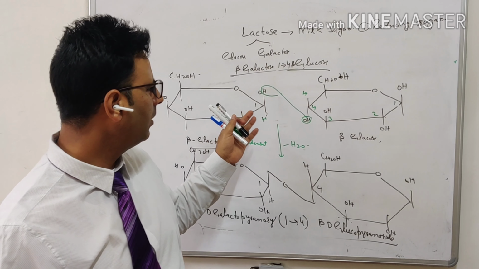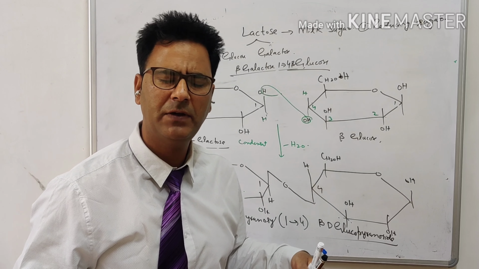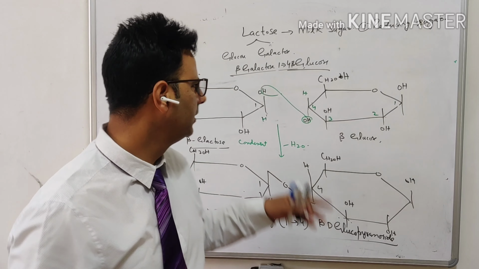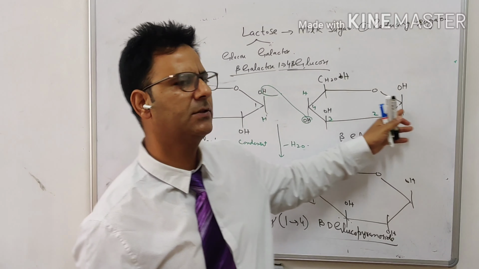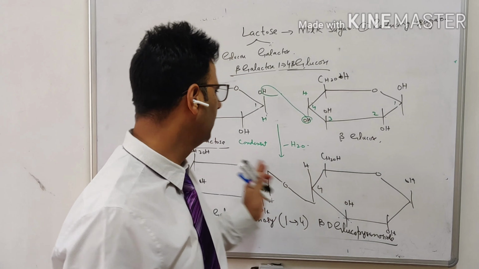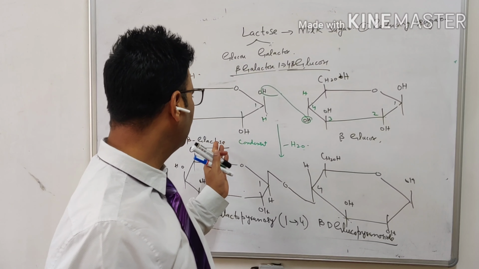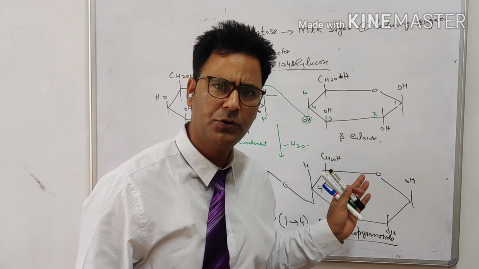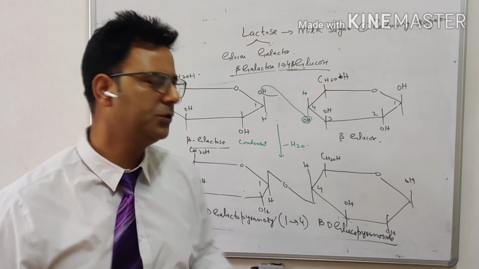When they have not bound, when they were monosaccharides, this was free and this was also free. So both will be reducing sugars. Galactose individually is a reducing sugar. Glucose individually is a reducing sugar.